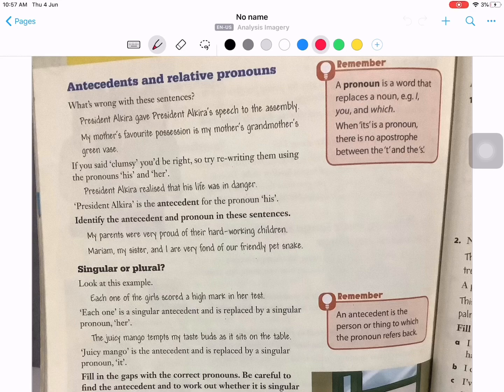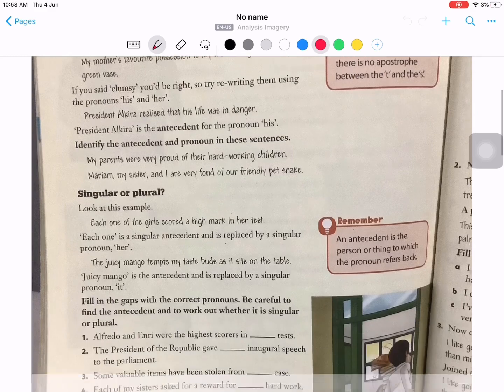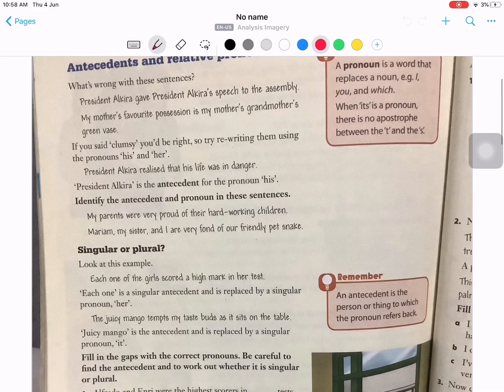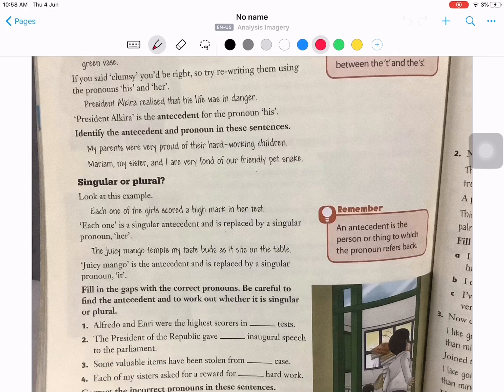Maria, my sister, and I are very fond of our friendly pet snake. These three subjects are plural. Maria, my sister, and I, the three of them, are the antecedent, and our is the pronoun. It's very important for you to know whether your subject is singular or plural, because you need to come up with the proper pronoun.